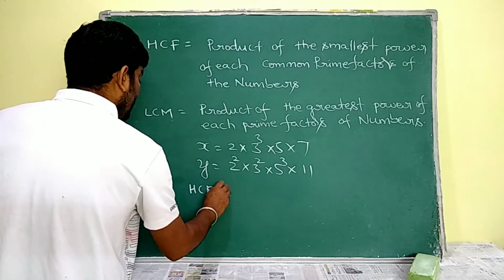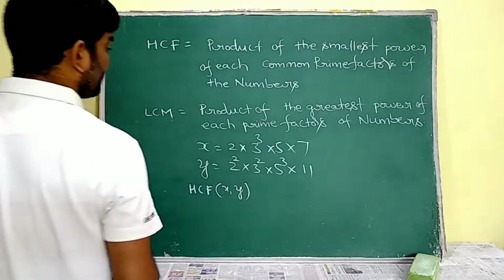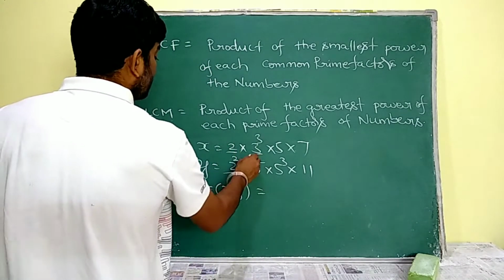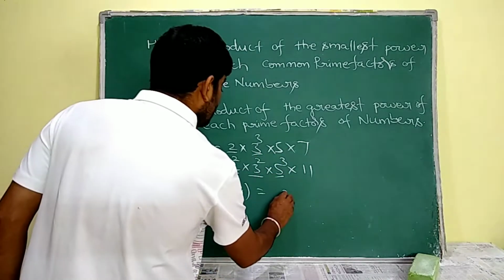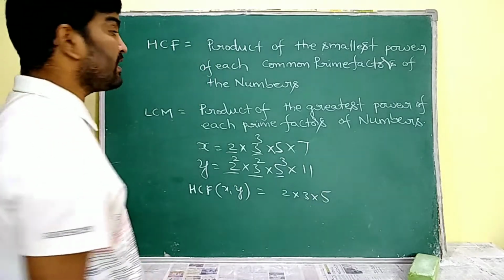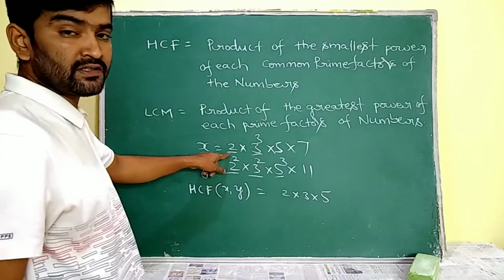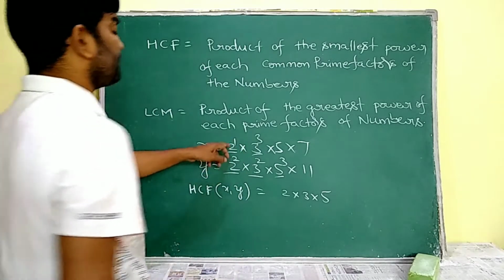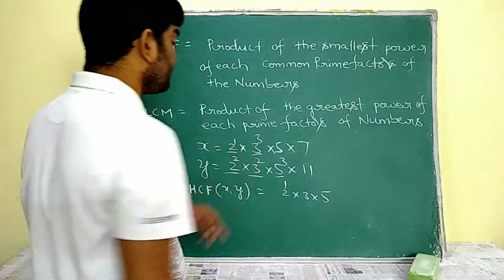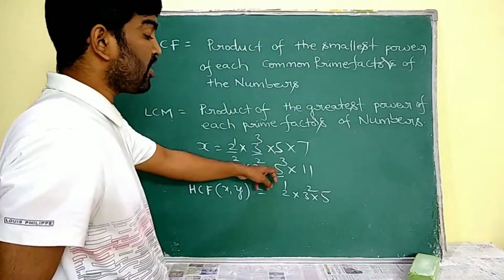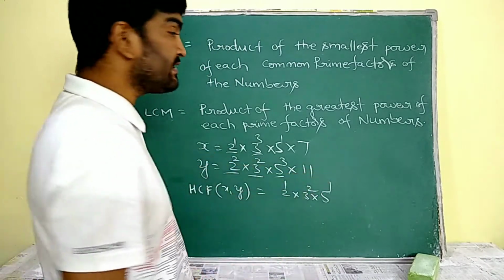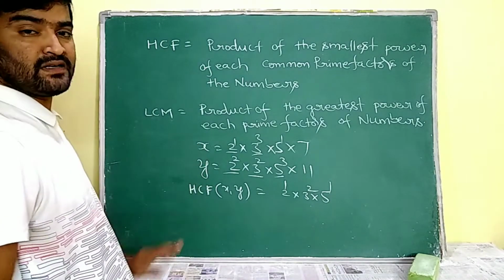HCF of x comma y. As we discussed, I have to write the common factors first. What are the common factors? 2, 3, 5, that's it. So I have to write the common factors in the product form and assign its smallest power. 2 is a common factor. What is the smallest power of 2 in these two numbers? 1. And 3 is a common factor. What is the smallest power here? 2. And 5 is a common factor. What is its smallest power? 1. So this 2 into 3 square into 5 is known as the HCF of x and y.